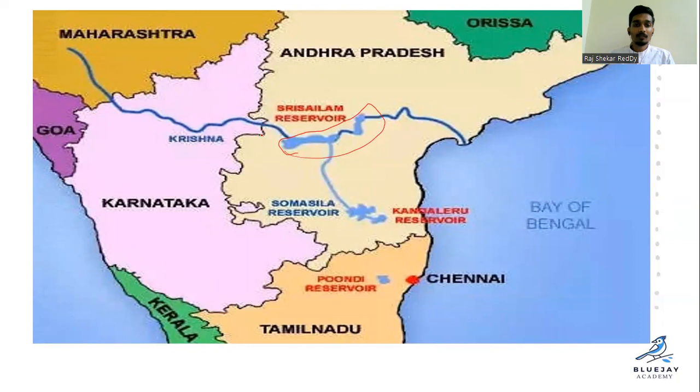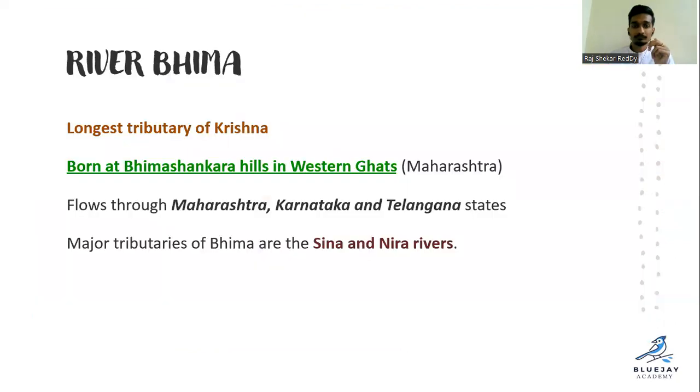So this is my border, like this. Clear? And still we have the dispute between the Telugu states, Andhra Pradesh and Telangana, about how to share water, 30:40, 60:45, or 35:65, like that, right?